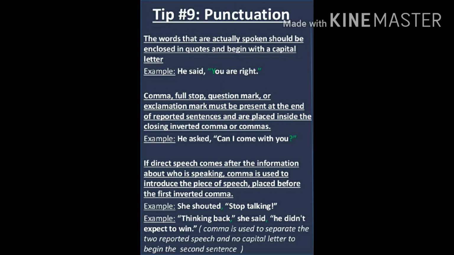Third, if direct speech comes after the information about who is speaking, a comma is used to introduce the piece of speech. So this simply reminds us that we need to use a comma while separating what is being said and by whom it is being said in a direct speech statement.